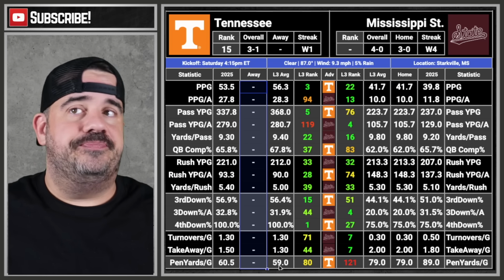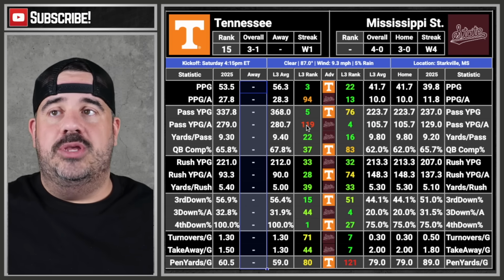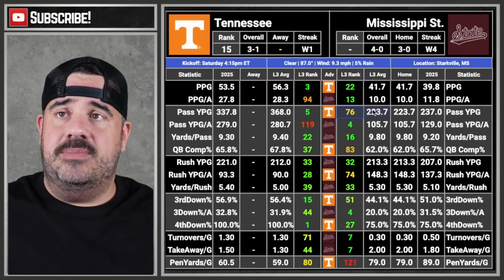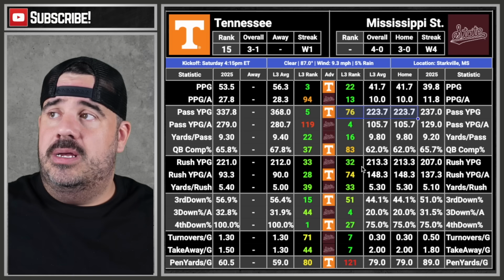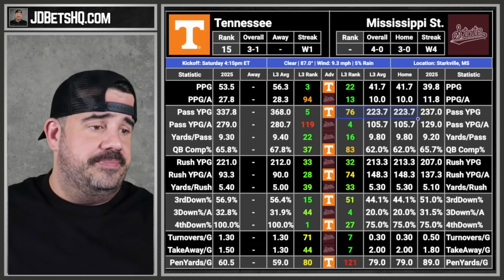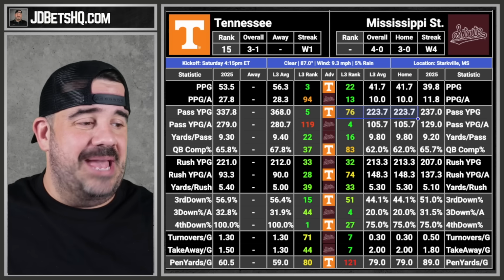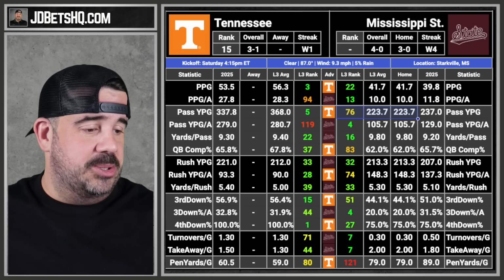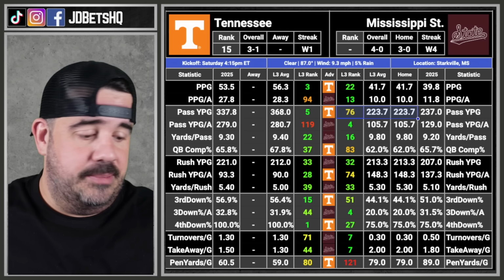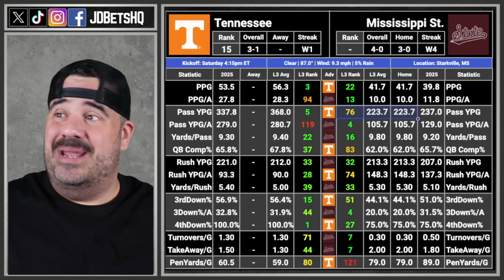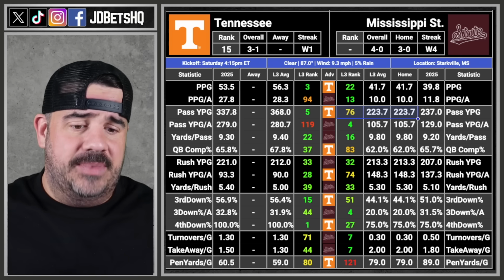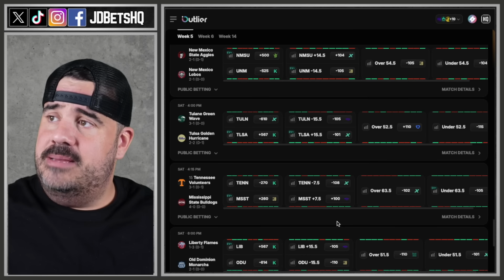First road game again. Bruh. First road game, and you can't stop the pass at home. How are you supposed to stop the pass on the road? And that's something they're going to do. They're going to throw it more, too. I think I just talked myself into Mississippi State. Oh, my God. This place is going to be loud because of those damn cowbells. I swear those cowbells are so damn loud. Okay, let's do it. Let's take the Mississippi State plus 7.5. It sounds crazy, but I'm doing it. I can't believe I took that. But we did it. 7.5.